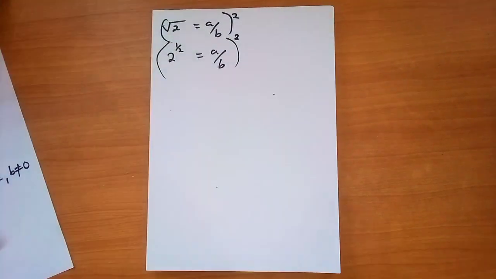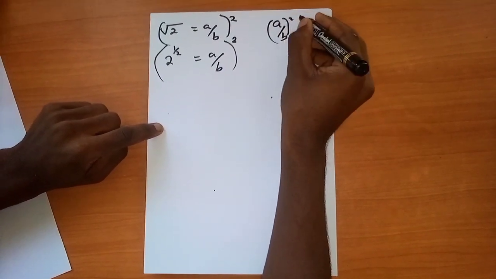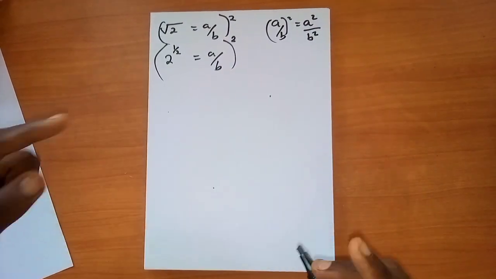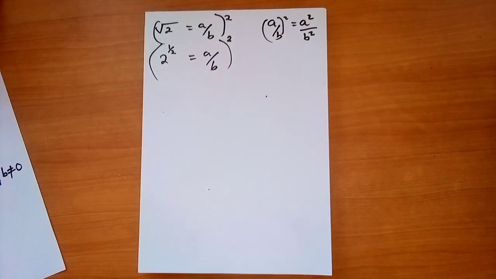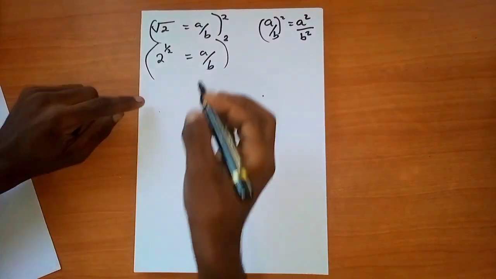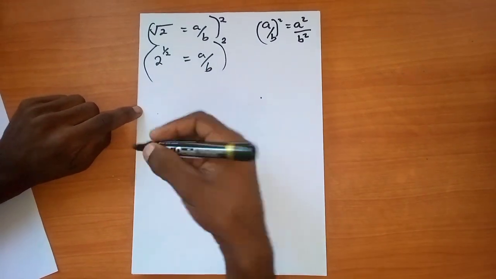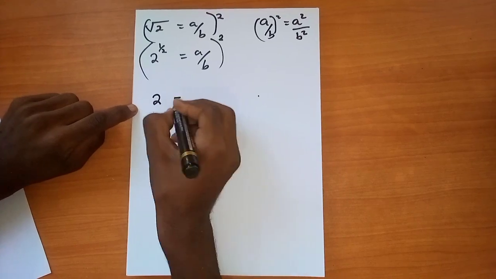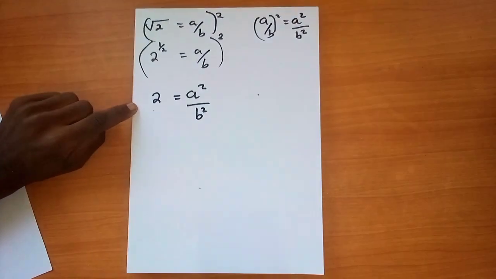And remember, when you dealt with indices, a over b in brackets squared is simply equal to a squared over b squared. So we are going to distribute. When we multiply the power 1 over 2 by 2, we simply get 1, which is 2 to the power 1, and 2 to the power 1 is 2. Then this side, we are going to get a squared over b squared.